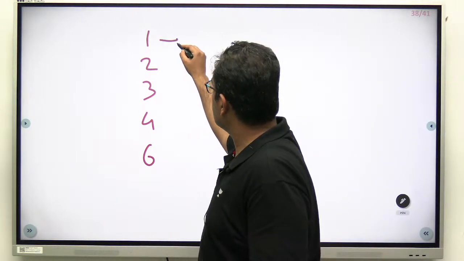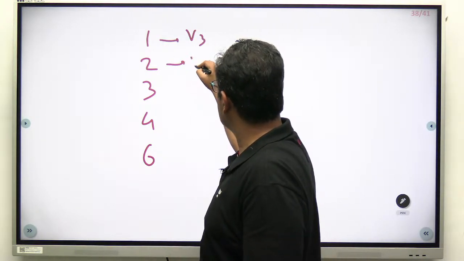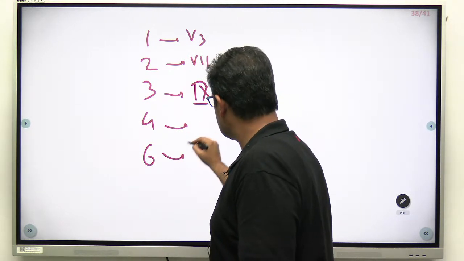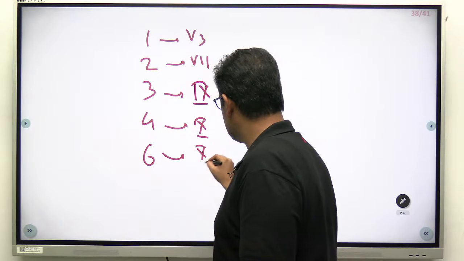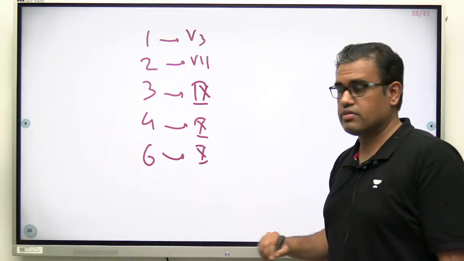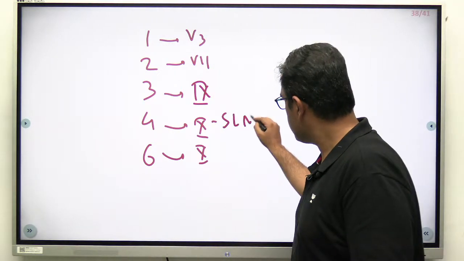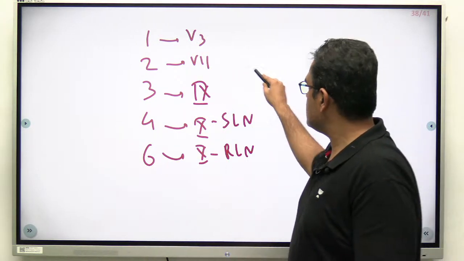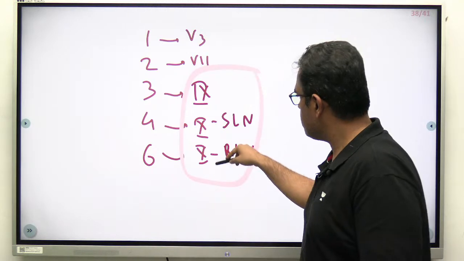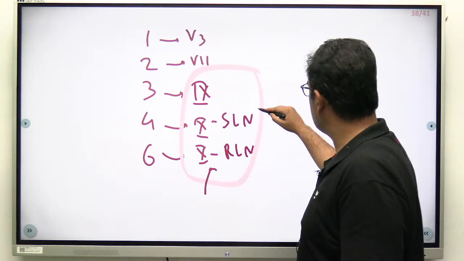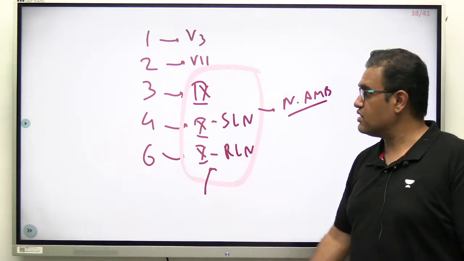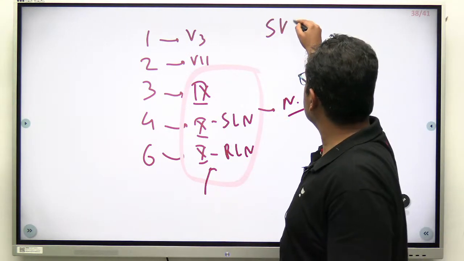First arch, what is the nerve? V3. Second arch nerve is 7th, third arch nerve is 9th, fourth and sixth arch nerves are basically branches of 10th. Superior and recurrent laryngeal nerve. Superior laryngeal nerve and recurrent laryngeal nerve, right? Pharyngeal arches, fine. These three combined, that is 9, 10, because 11 also runs with it, what we call as nucleus ambiguus. This whole is special visceral efferent.